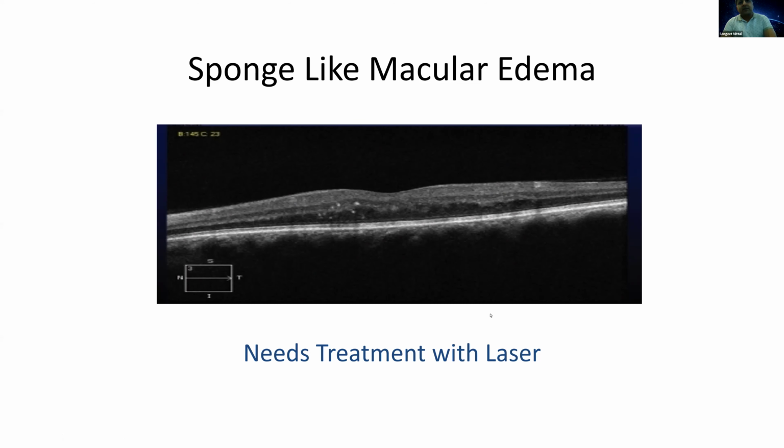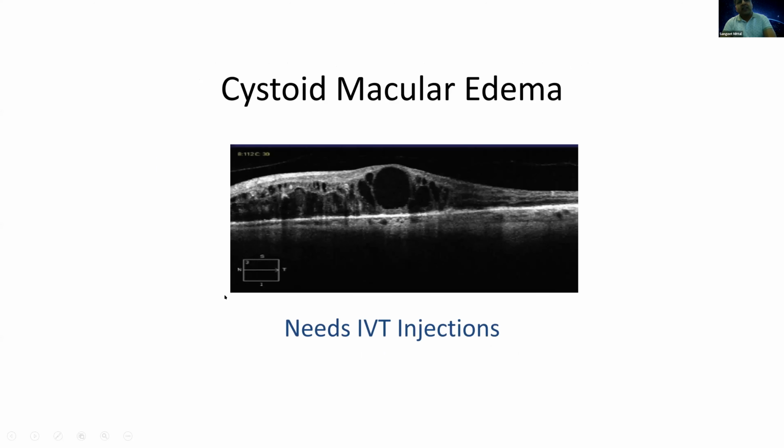The next type is the cystoid macular edema, as we already discussed. This type of macular edema in diabetes won't be treated with laser. It needs intravitreal injections, either steroids or anti-VEGF. You see here these large cystoid spaces, fluid-filled spaces separated by septae in between. This is in the outer layers, the outer layer cystoid macular edema. As Dr. Saurabh Sinha was saying earlier, you may get these cystoid spaces in the inner layers also, and those then disrupt the inner layer continuity.